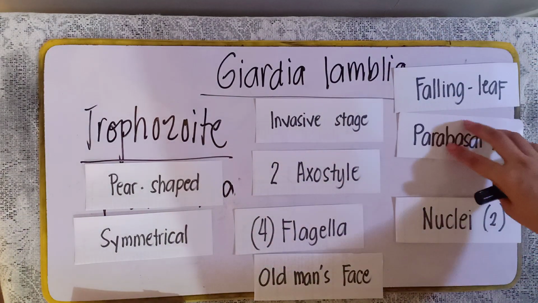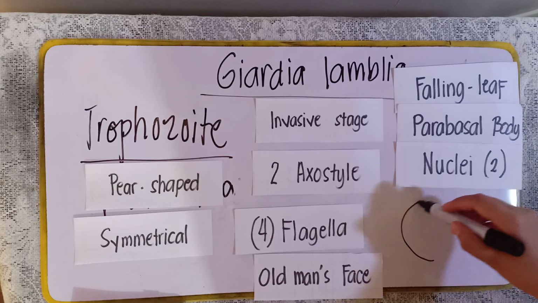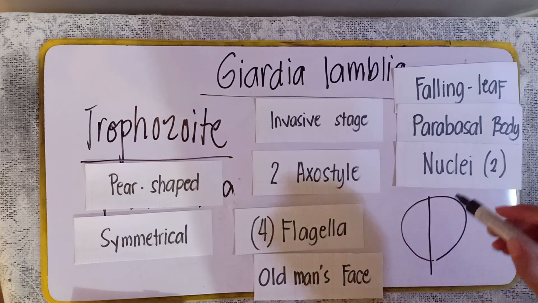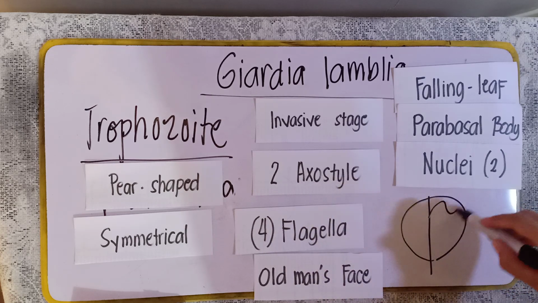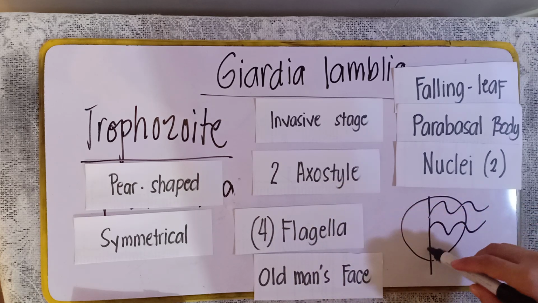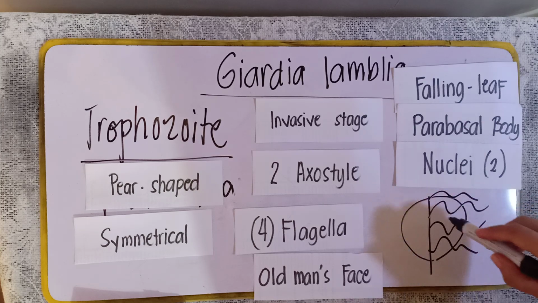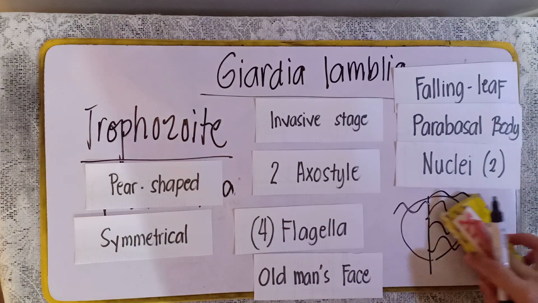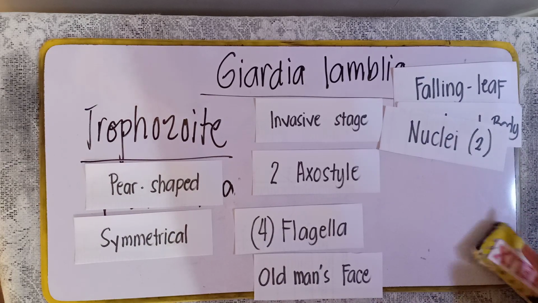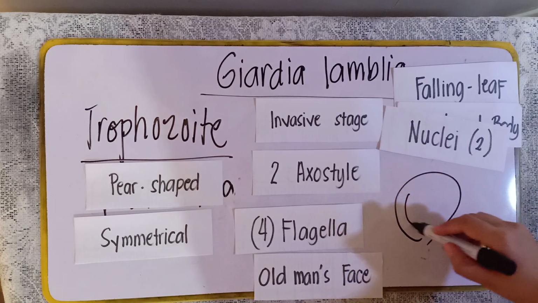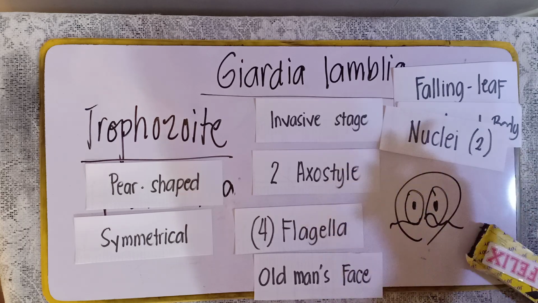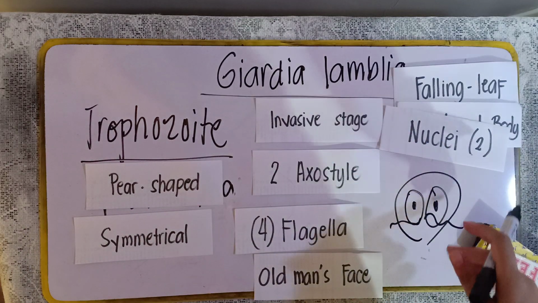So, kung drawing natin yan, pear shape, tapos, merong parabasal body sa gitna, tapos, maraming flagella, diba? 4 pairs of flagella. Never mind, okay? Basta nagmumukhang old man's face, class. Parang ganyan. Ganyan ang itsura niya. Okay, diba? Ganyan. Okay?